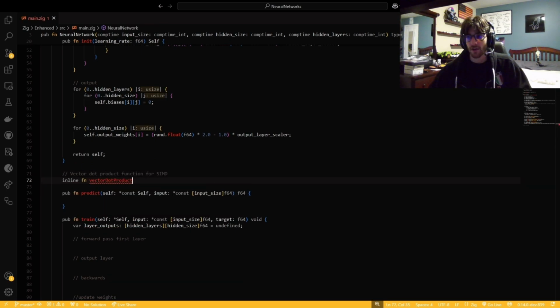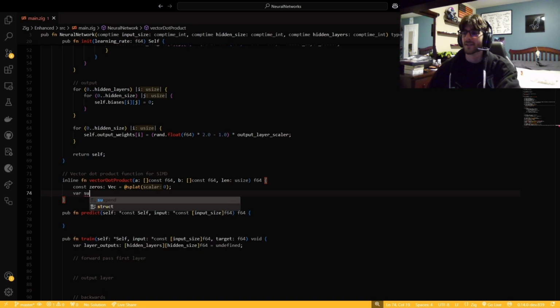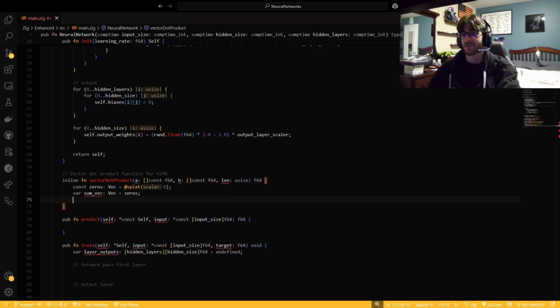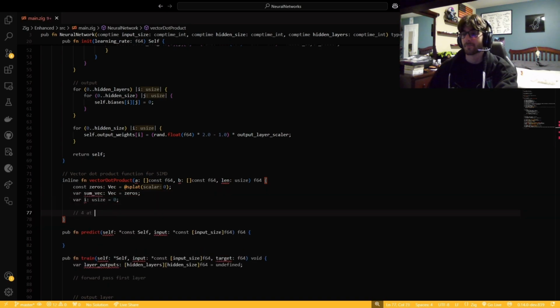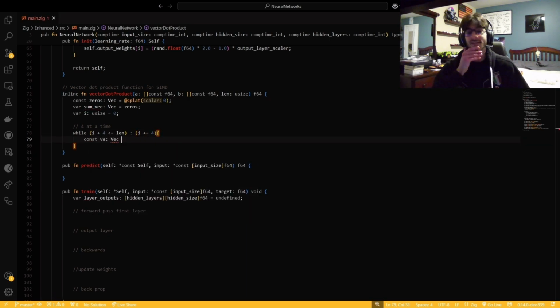And we're also having a vector dot product function to make things a bit more, I suppose you could call it idiomatic. Is that the right word for this? I suppose. Splat gave me a lot of issues as well, but it's a bit more concise, a bit less of repeating myself, I suppose.